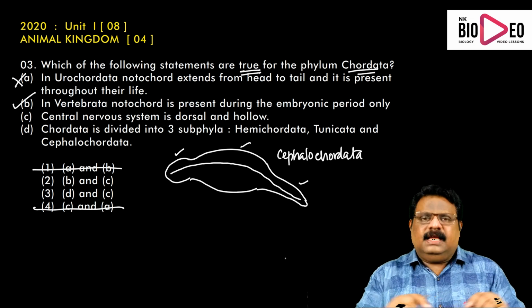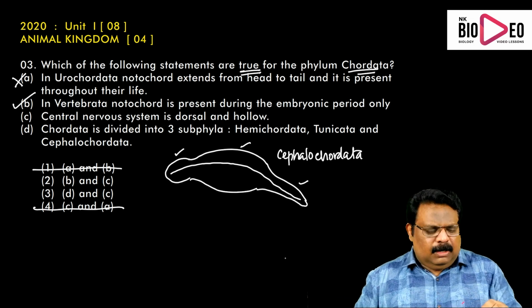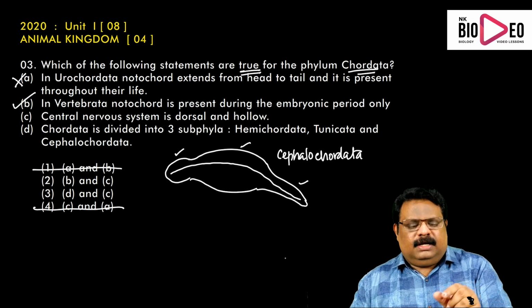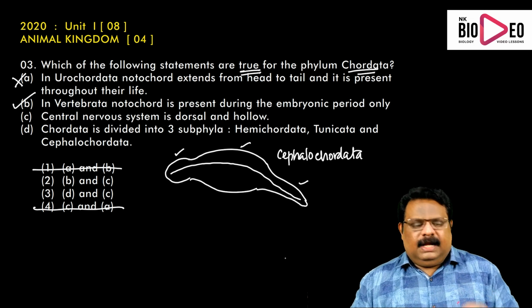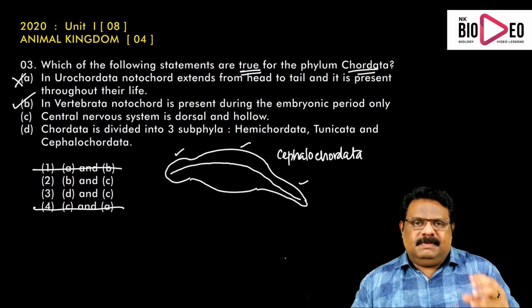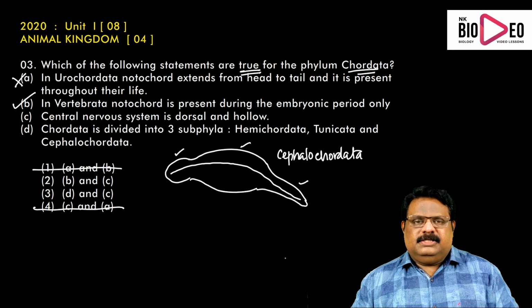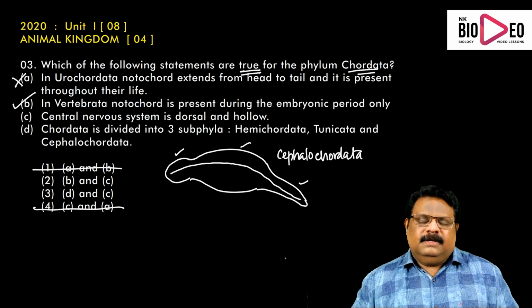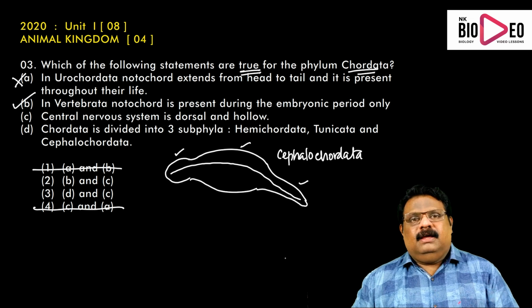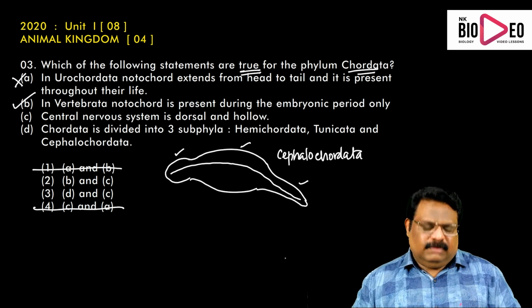Notochord is a single rod, but the vertebral column is a multi-jointed skeleton. It consists of large numbers of pieces called vertebrae. So notochord is an unjointed endoskeleton, vertebral column is a multi-jointed endoskeleton. That is why they are called vertebrates.